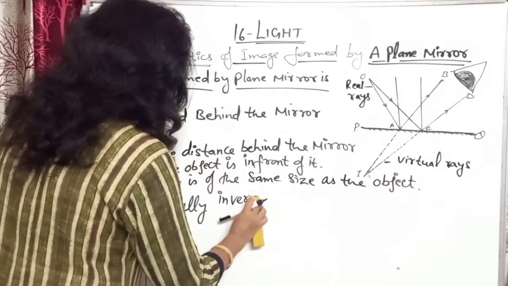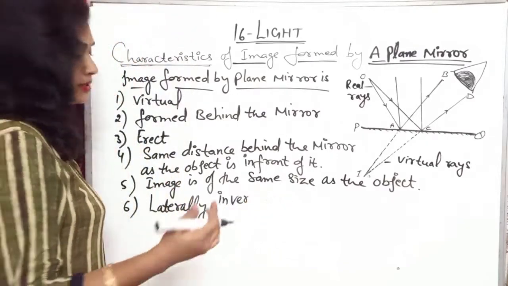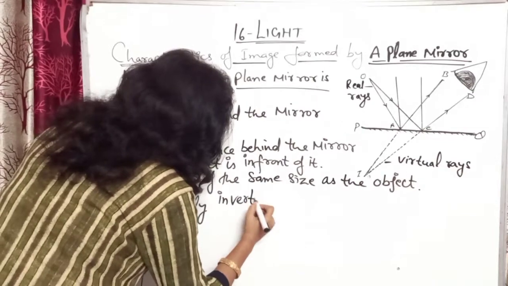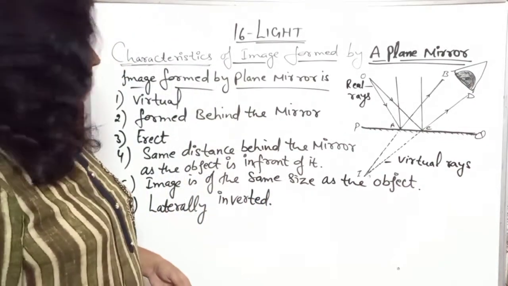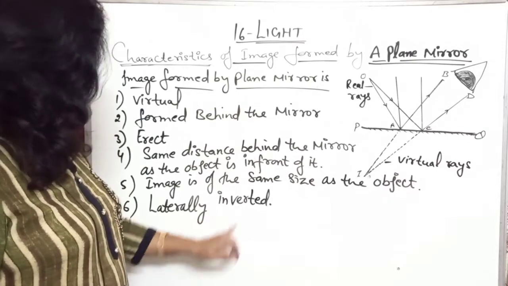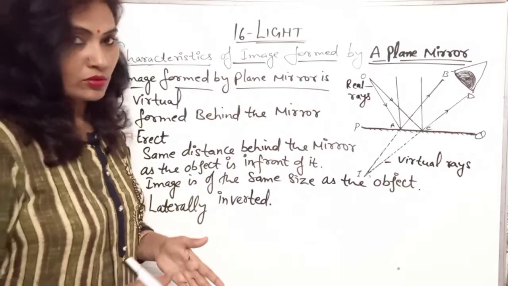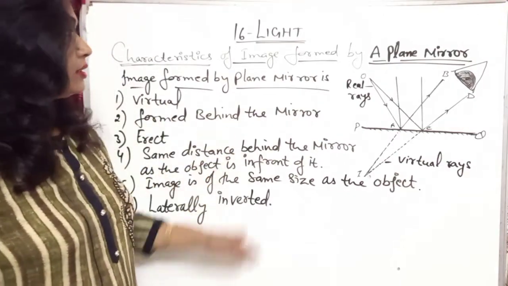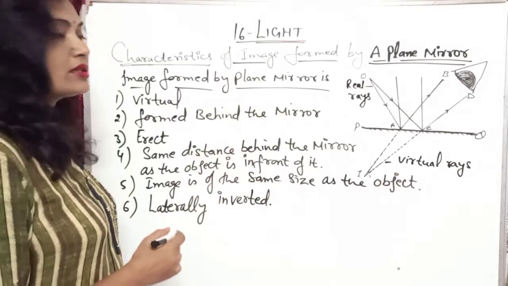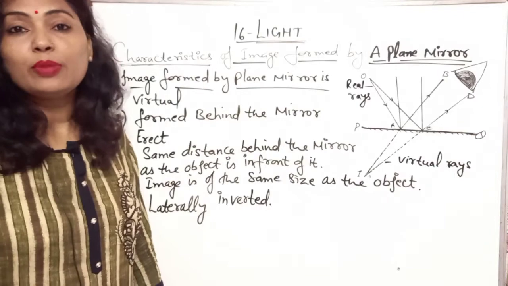Lateral inversion is the phenomenon in which left seems to be right and right seems to be left in the plane mirror. Got it? So that is laterally inverted, and the phenomenon is known as lateral inversion. Now, these are the different characteristics of the image formed in the plane mirror.